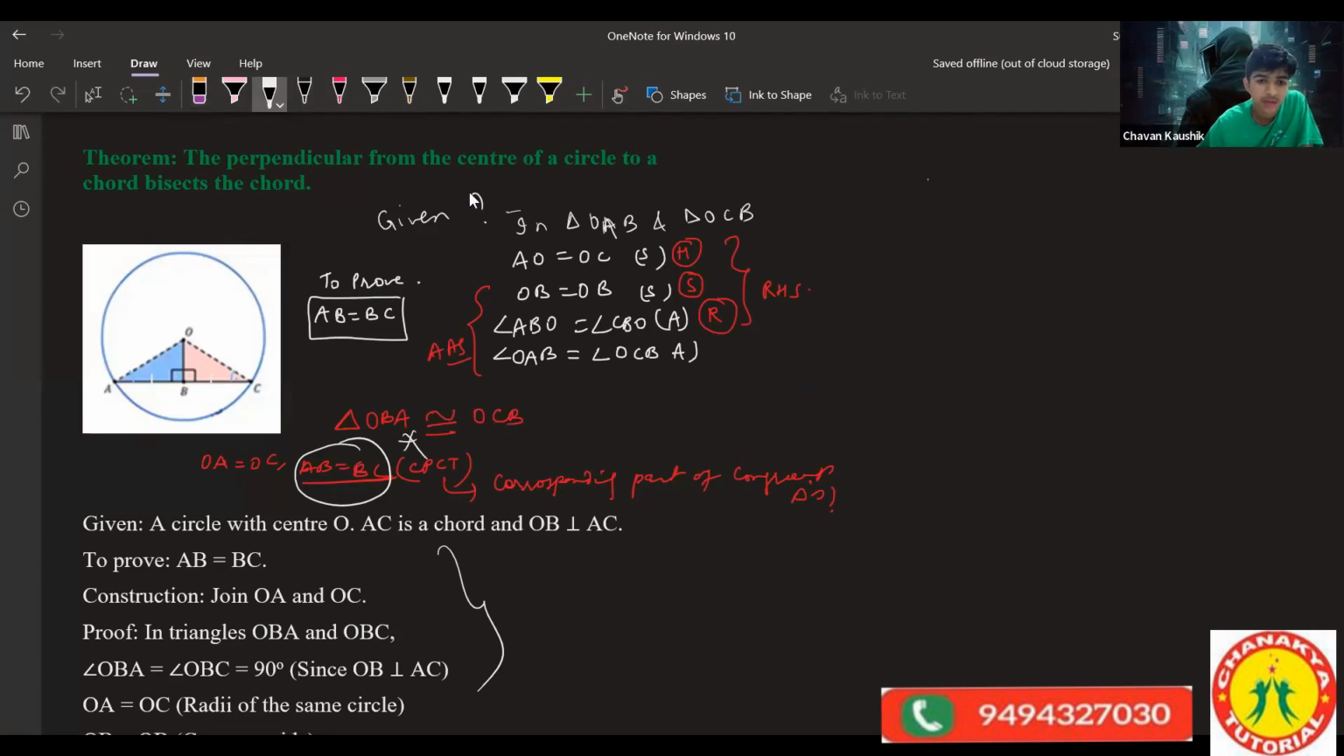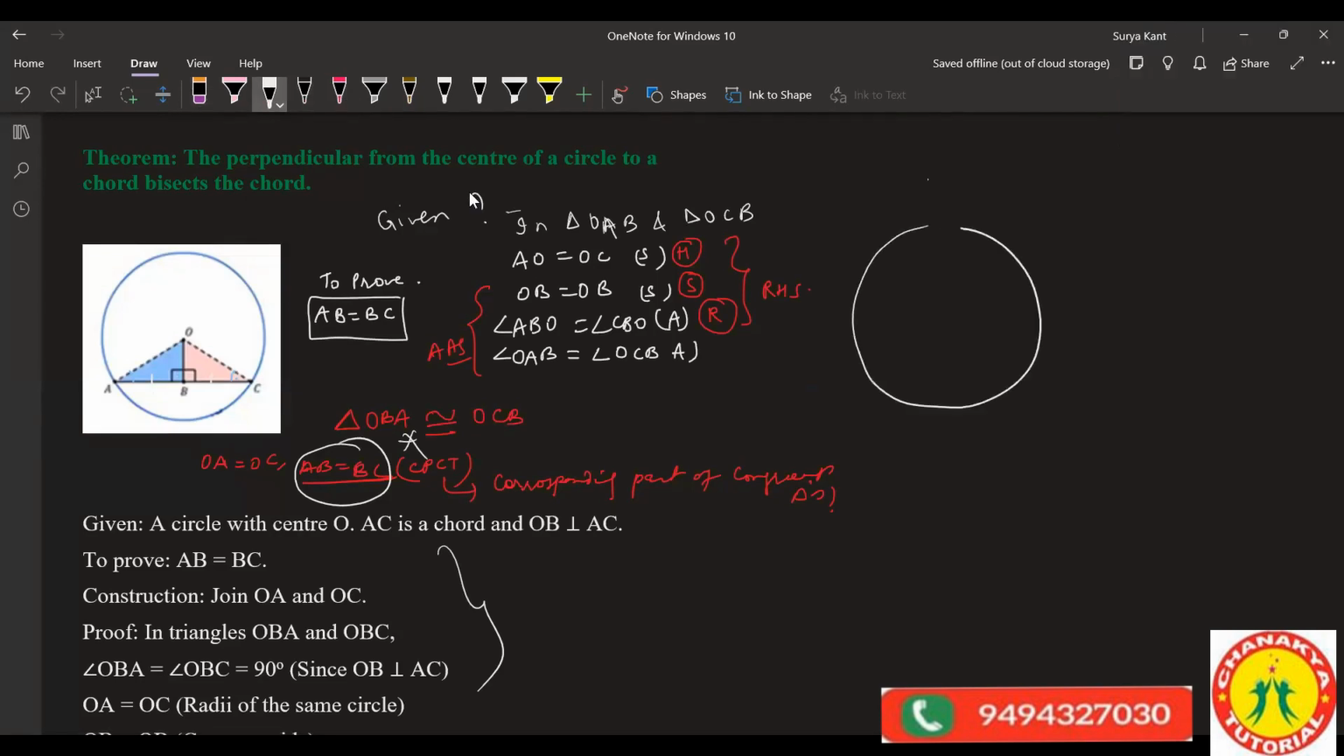So what we can do is first tell that both of them are 90. Both of them, OA and OB, are equal because this is the common side, and 90 degrees because it's perpendicular. So it's equal.